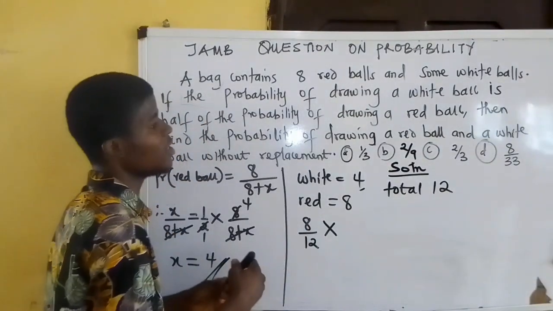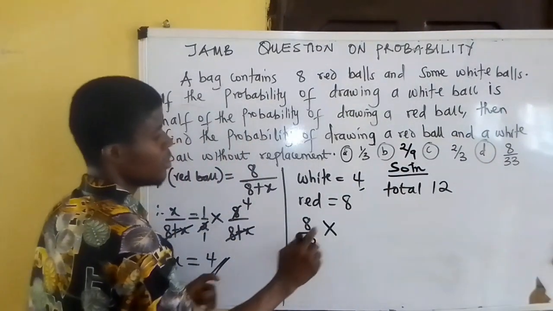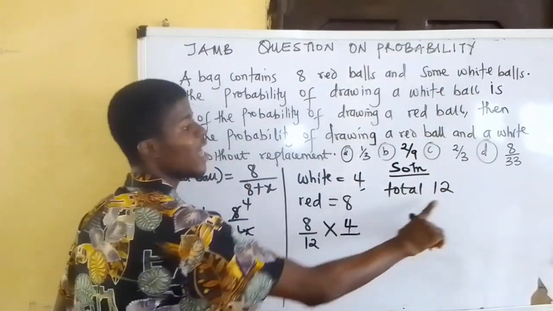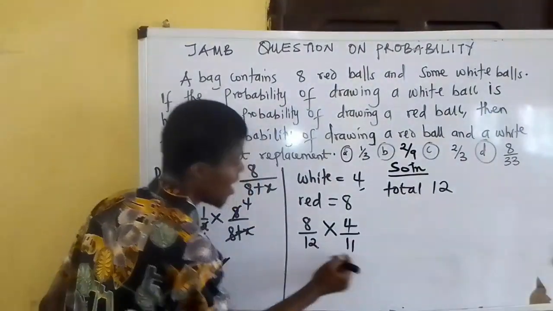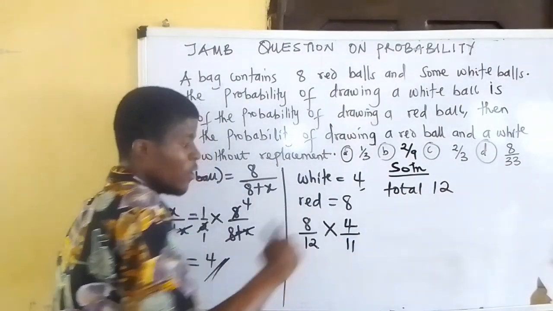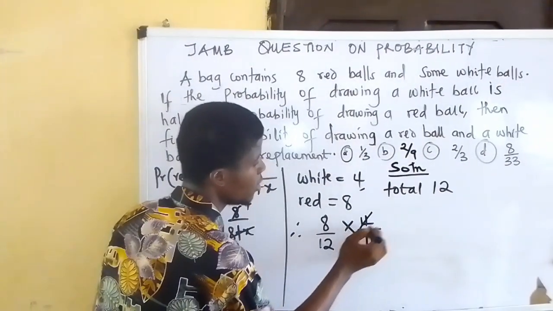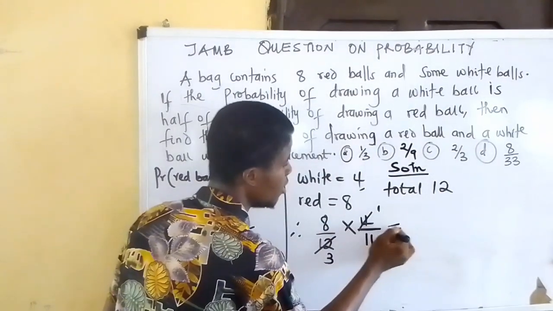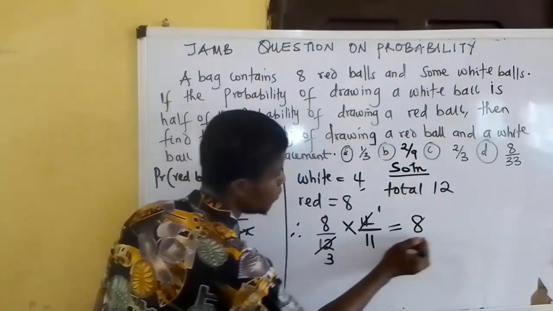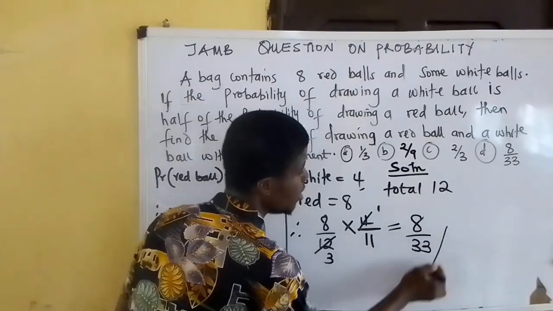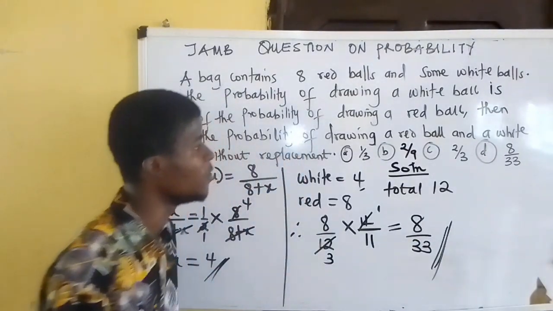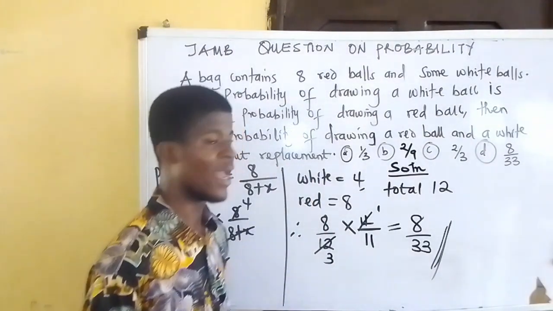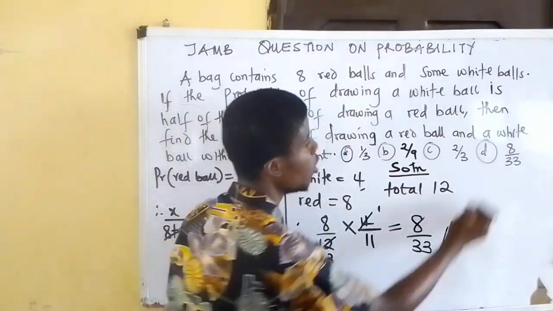I want to pick a white ball now. There are 4 white balls in the bag, but the total is now 11 because I have picked 1 out of the 12. Now, 4 here is 1, 4 here is 3. 8 times 1 is 8. 3 times 11 is 33. So this gives us the probability of picking a red ball and a white ball without replacement, 8/33. And I can see this answer boldly in option D.